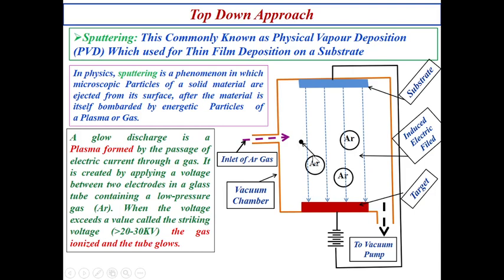Ionized means from this argon atom one electron is going to be ejected and the argon is ionized. Likewise, another argon atom ejects an electron and is ionized, and another. Likewise, most of the argon atoms are going to be ionized. If it is ionized, then what will happen?